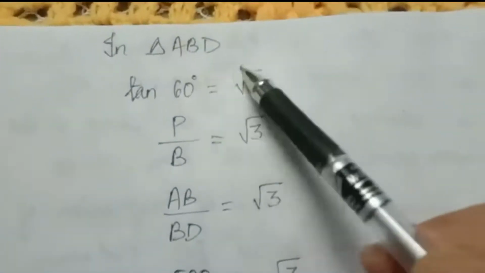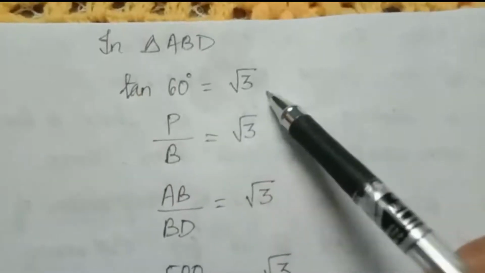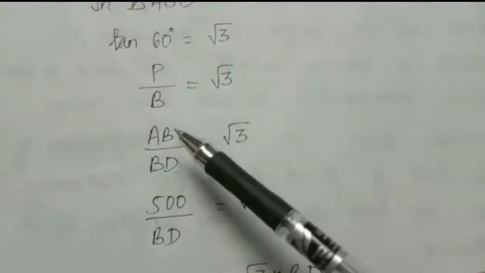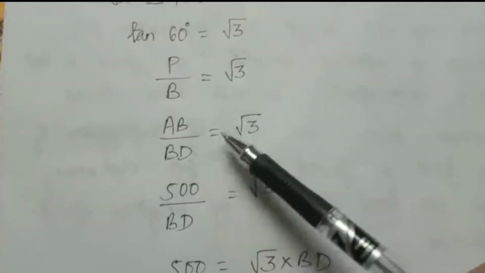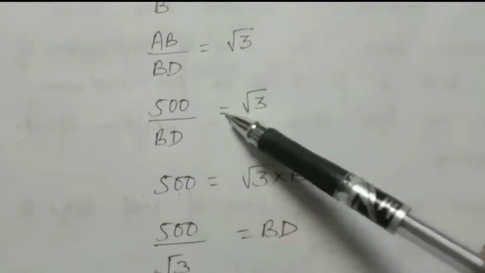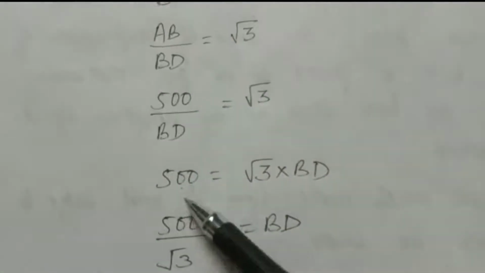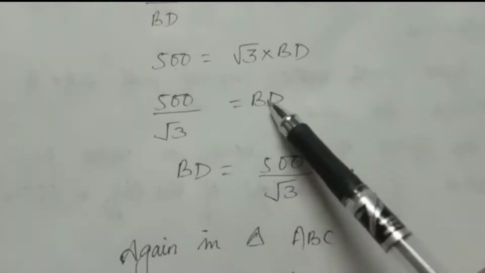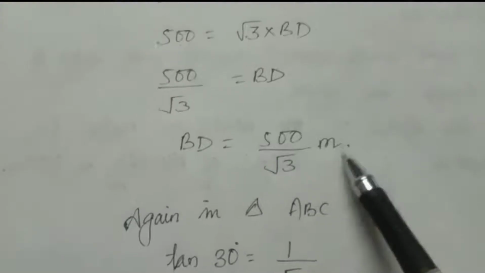In triangle ABD, tan 60 is root 3. Tan theta is equal to perpendicular upon base, so perpendicular is AB, base is BD, is equal to root 3. AB is 500 divided by BD is equal to root 3. So 500 is equal to root 3 into BD. So 500 divided by root 3 is equal to BD. So BD is 500 by root 3 meter.